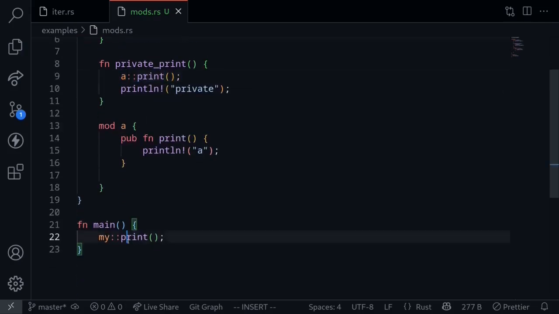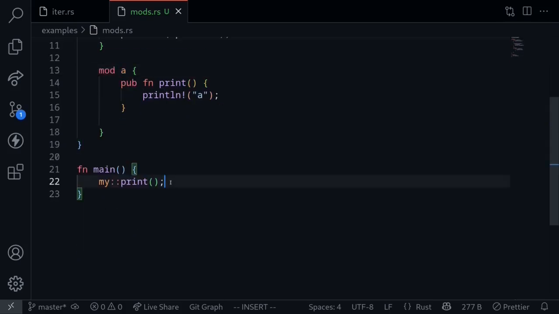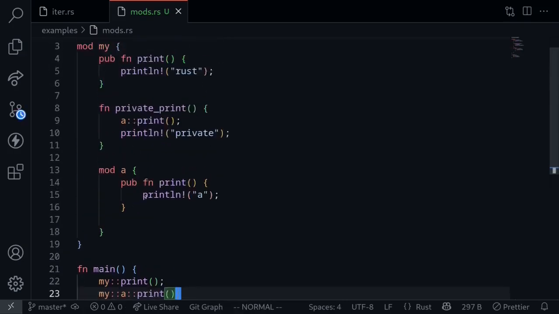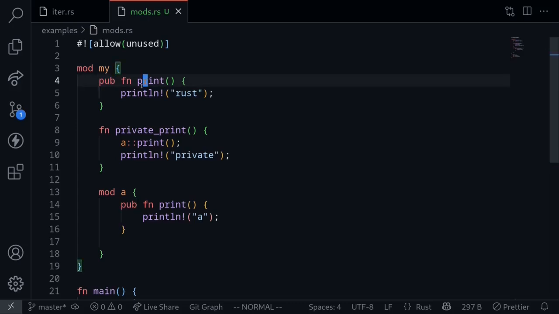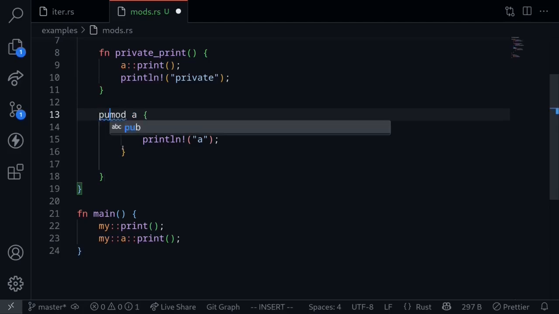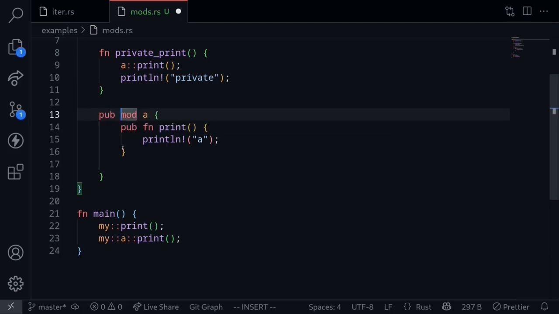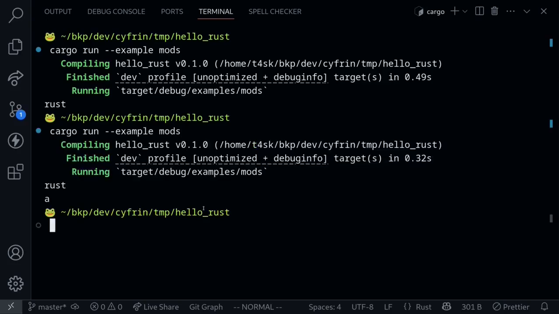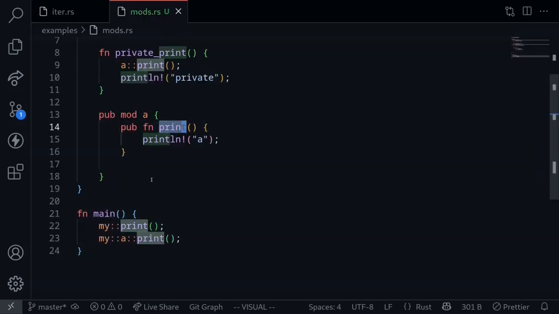How about inside the main function? How can we call the function print inside module A inside the main function? We can do this by saying my::A::print. Now, like in the first example where we had to prefix this function print with the pub keyword, we also need to make this module a public module by prefixing it with the pub keyword. Run the code again, and this time we see the string A printed out, which comes from the module A inside the function print.